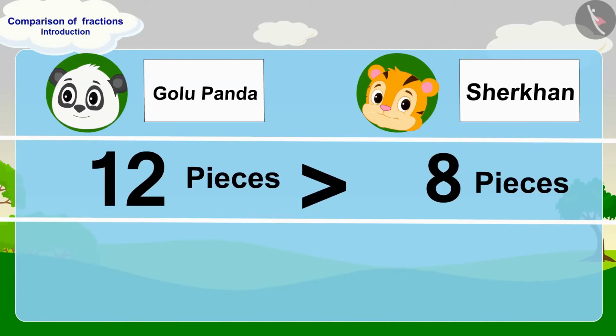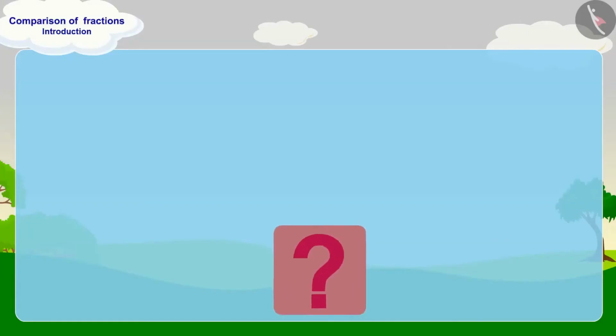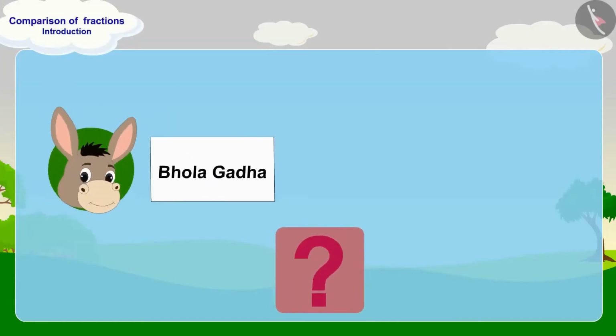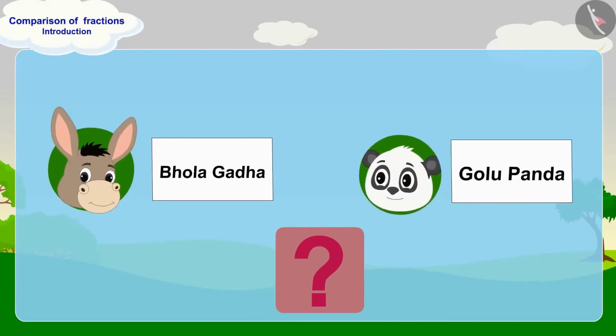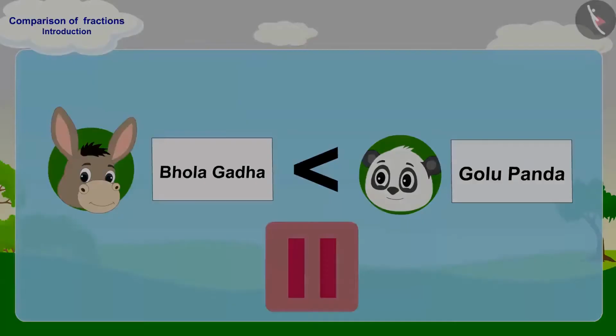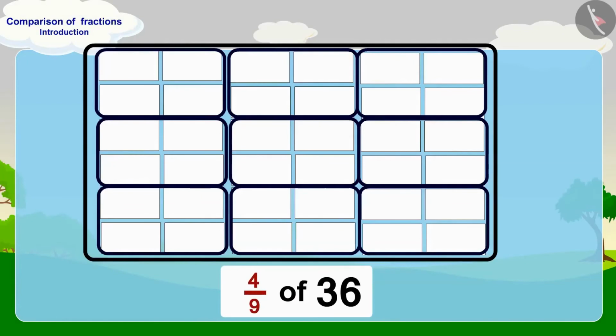We can also look at it in this way, that the fraction 1/3 is bigger than 2/9. Children, can you tell how many pieces of paper has Bhola written his name on? Are these more or less than the pieces of paper on which Golu has written his name on? You may find the answer to this question by pausing the video. Well done, children. You have found the right answer.